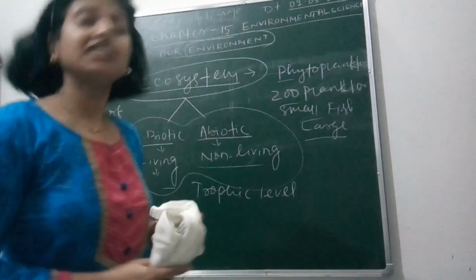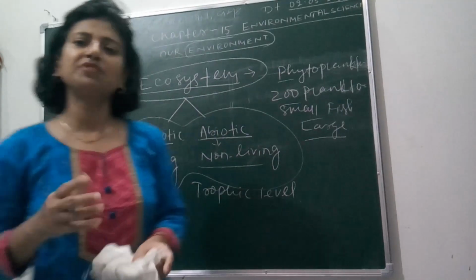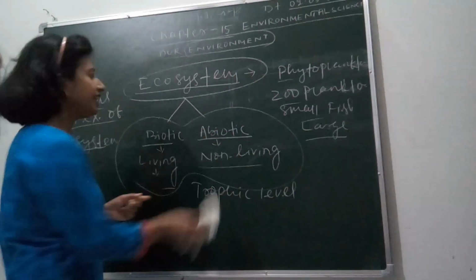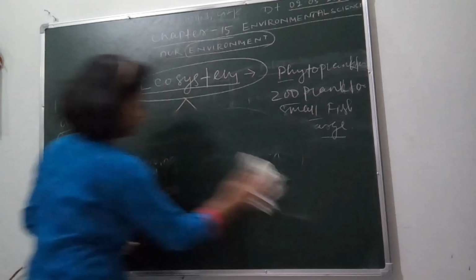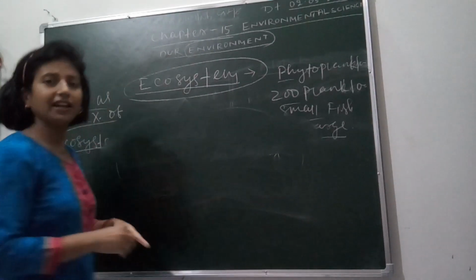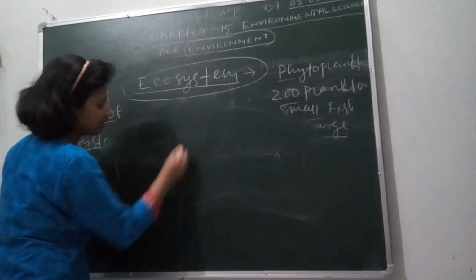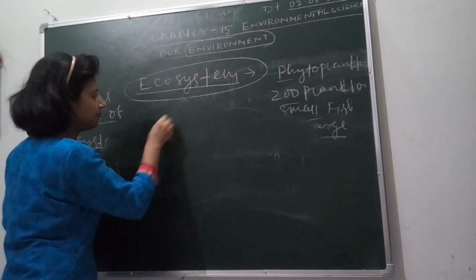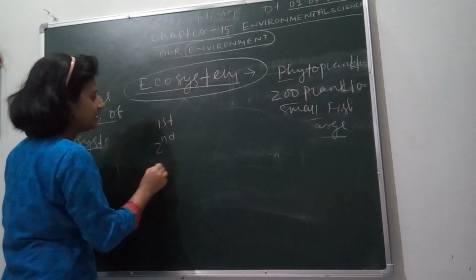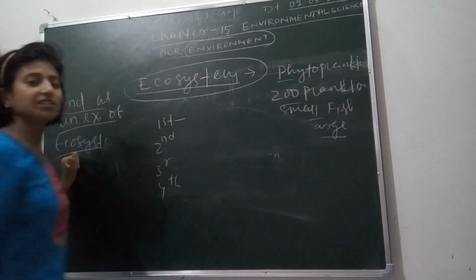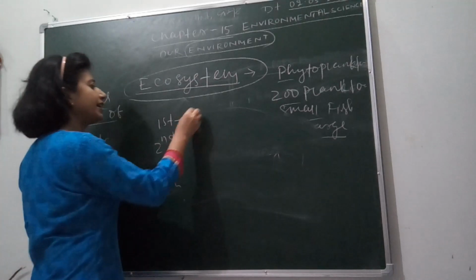So what are these trophic levels, and which organisms acquire different trophic levels in the ecosystem? We can see it. The trophic levels are categorized as first, second, third, fourth, and so on. In the first trophic level, all producers are kept.